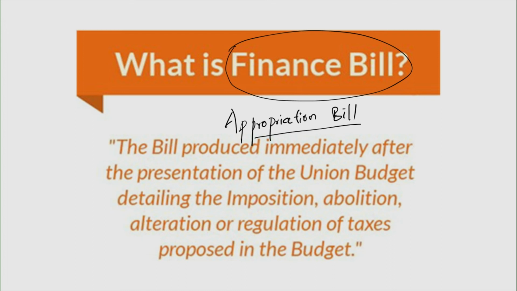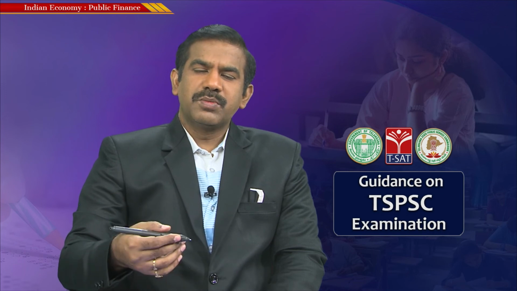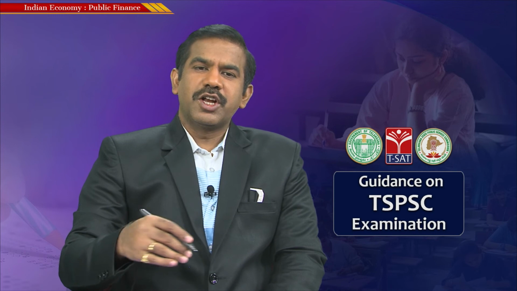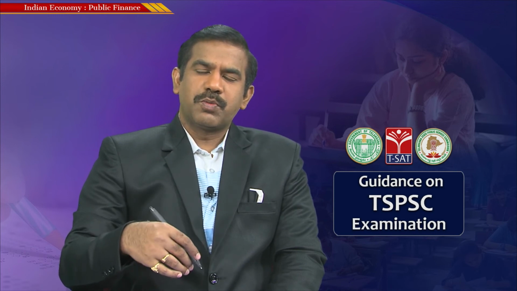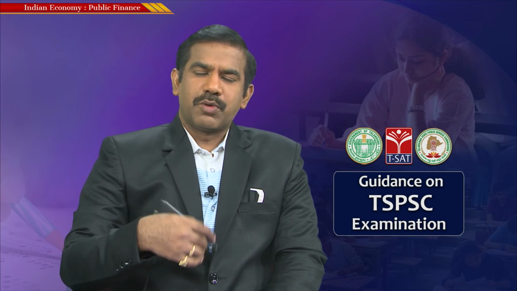In fact, along with the submission of the budget sheet with estimates of revenue and expenditure, one particular statement that is submitted by the government to the parliament is the finance bill. So it deals with all the proposals related to raising money from the public in the form of taxes. The appropriation bill deals with how this money is going to be appropriated or shared between the center and states, and how much proportion of money goes for what kind of expenditure. Everything would be part of this appropriation bill.